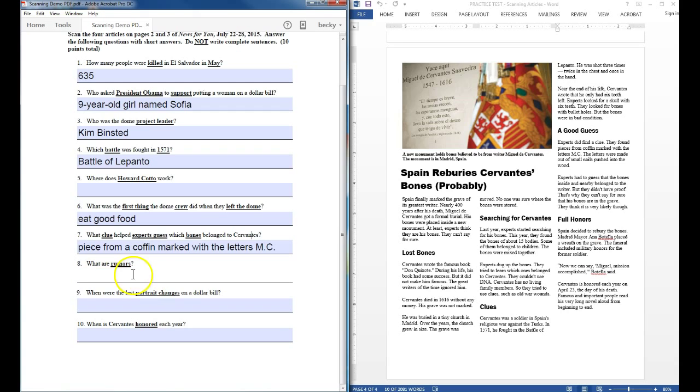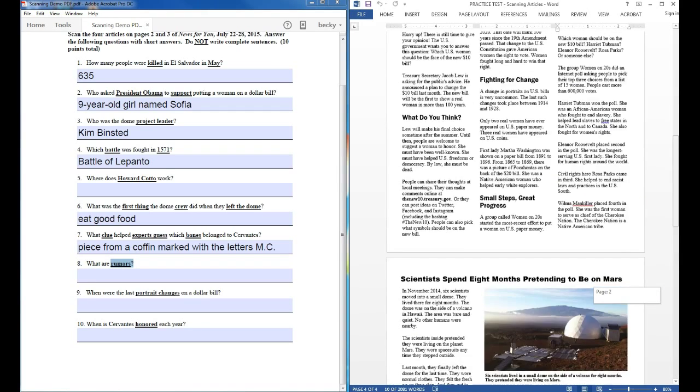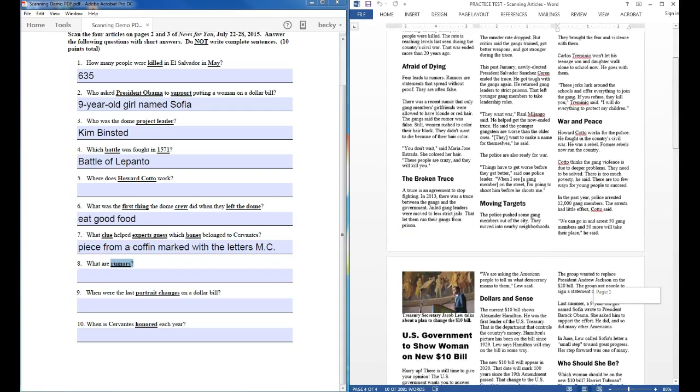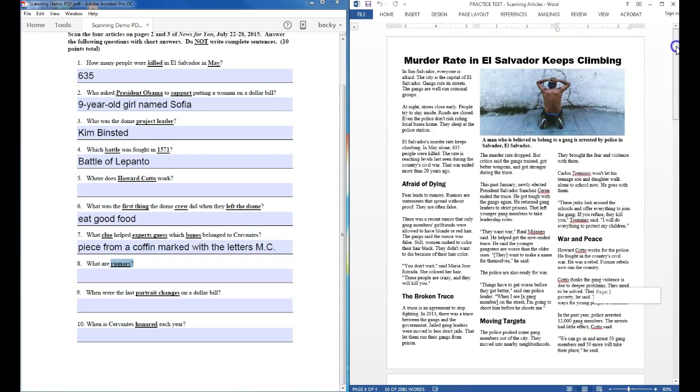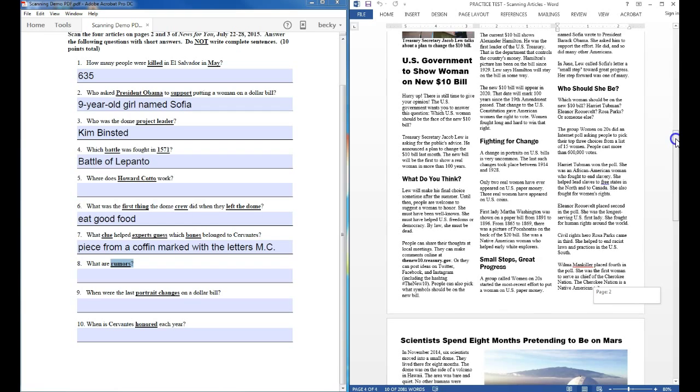Okay, number 8, rumors. This is another tricky one because I have no idea which article it's in, and I only get to look for one word. So again, unless this word is repeated many times throughout an article so it's easy to find, I'm probably going to skip this one and see if 9 or 10 are easier. Then I'm going to come back to 5 and 8 and do those last.